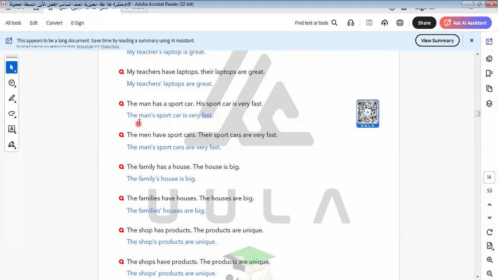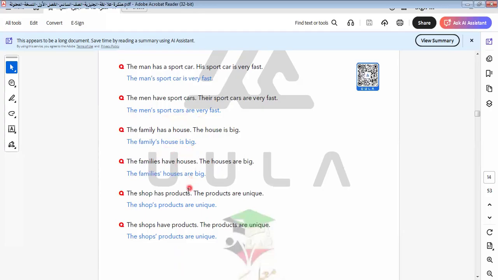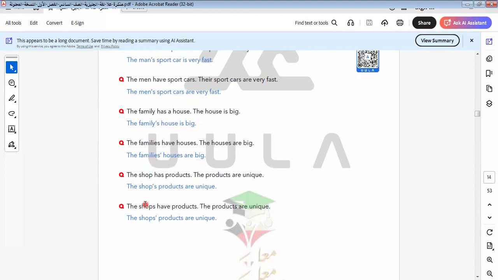This is the difference between possessive adjective and possessive pronoun. They must know this. Here we say, the man's sport car is very fast. Here men is plural, so I put apostrophe S because men is already plural. I can't just put S for men. So I put apostrophe S to express that something belongs to them. Let's do this sentence together. The men's sport cars are very fast. The family's house is big. The family's houses are big. So here we talk about plural, and here we talk about singular. The shop's products are unique.